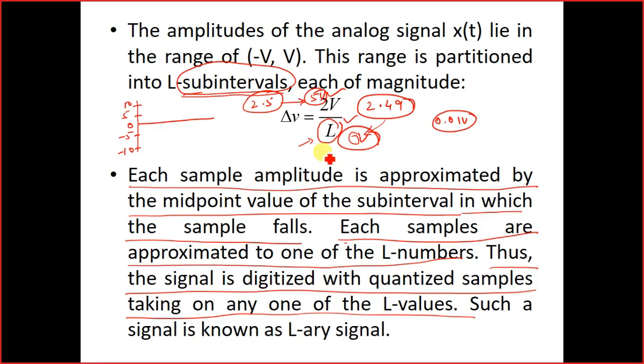Though the effect becomes quite minimized when you increase the level of the subintervals, it still remains. And this rounding off of the values introduces an error which is regarded as quantization error.